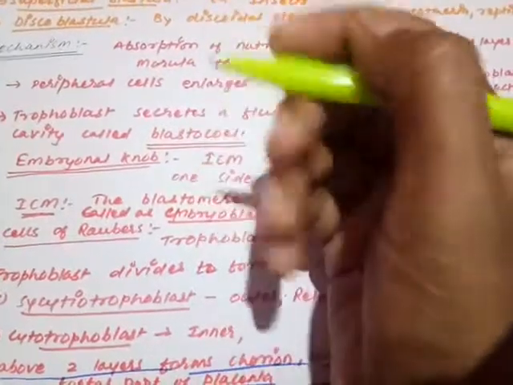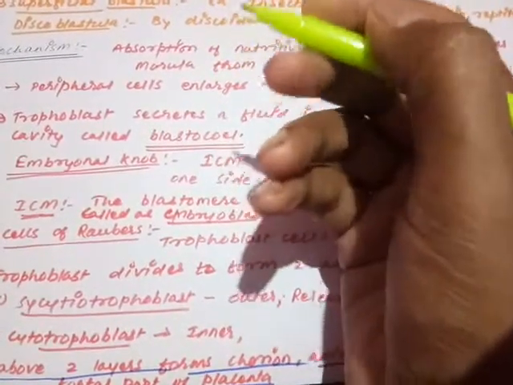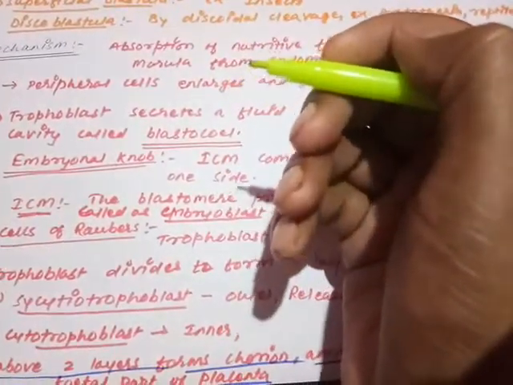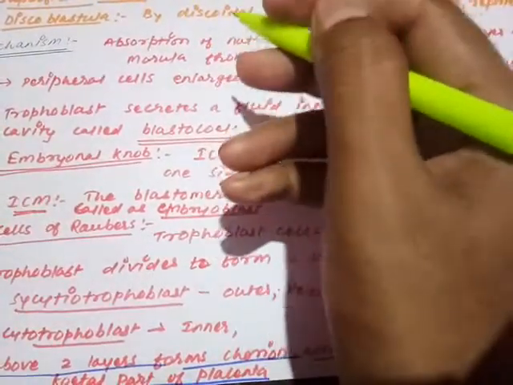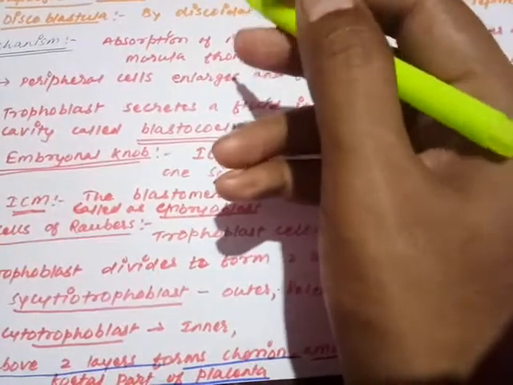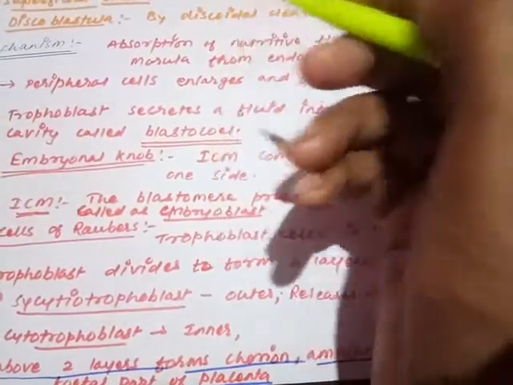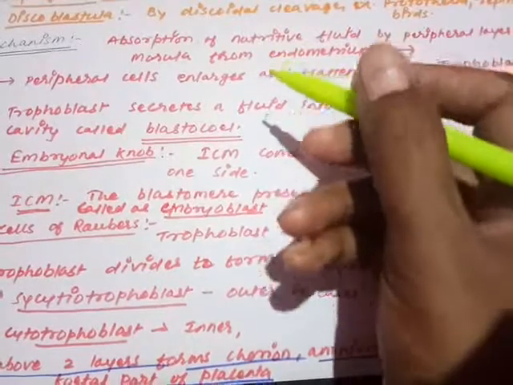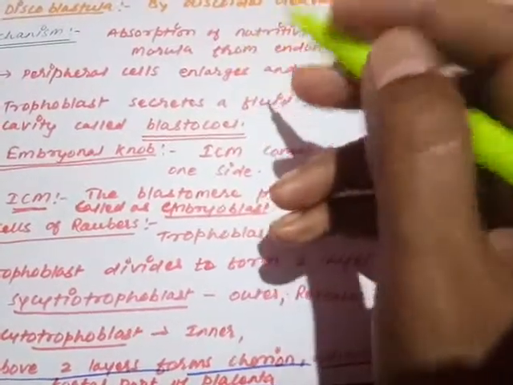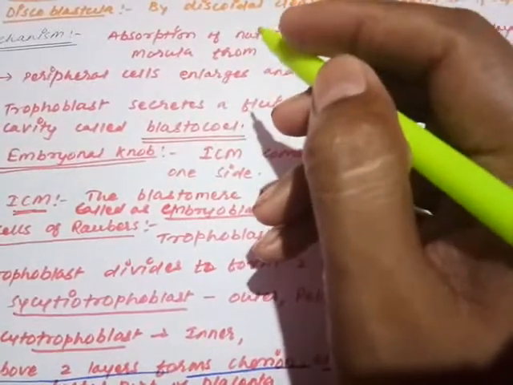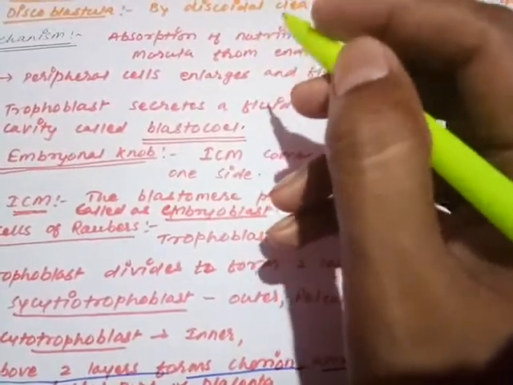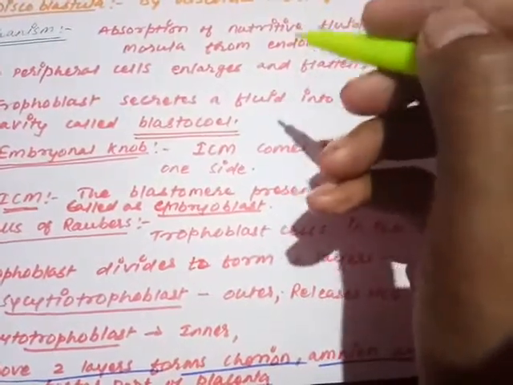What happens as the morula moves downward into the uterine cavity? It is going to touch the endometrial linings, and endometrial linings are highly nutritious and vascular enough that they can provide nutrition for the developing embryo. So when the morula touches the surface of the uterine endometrium, here you must understand the process of blastulation is completed in the uterus, not in the fallopian tube. So the journey of the fertilized egg is completed, reached, in the uterus only.